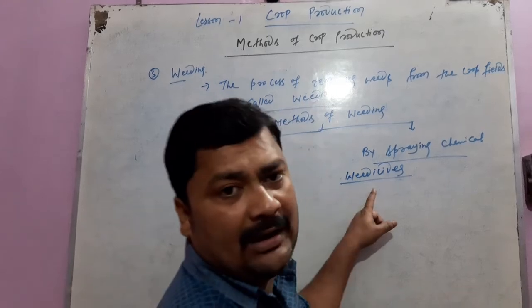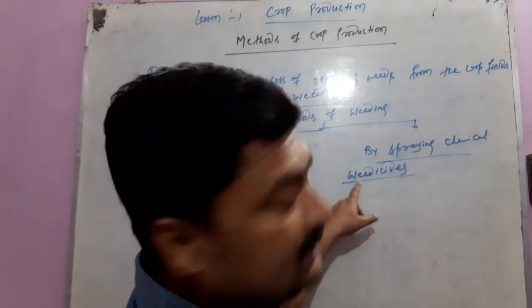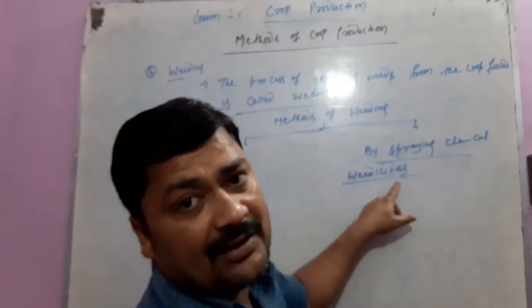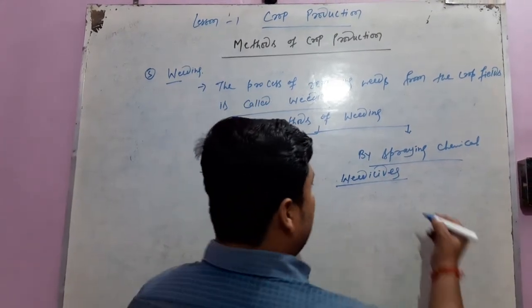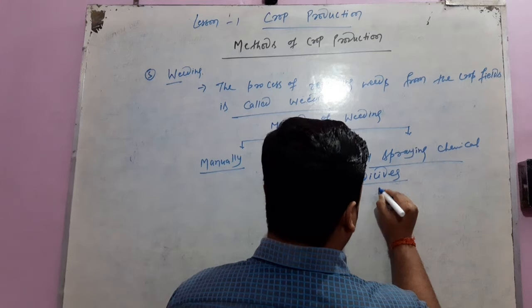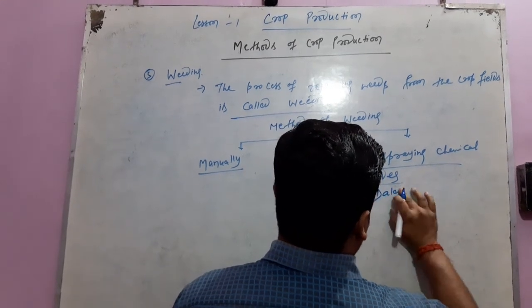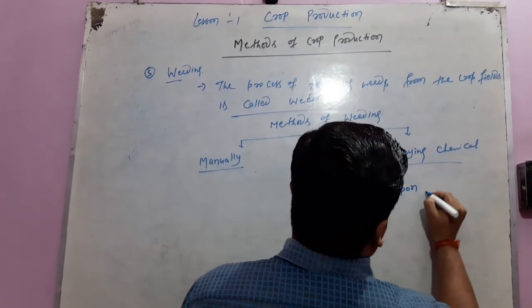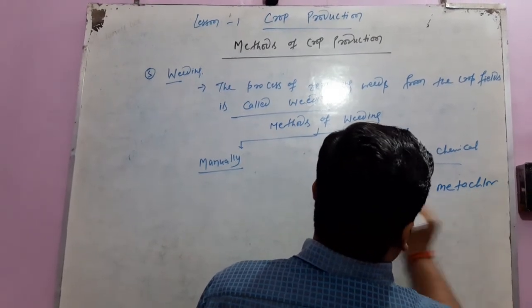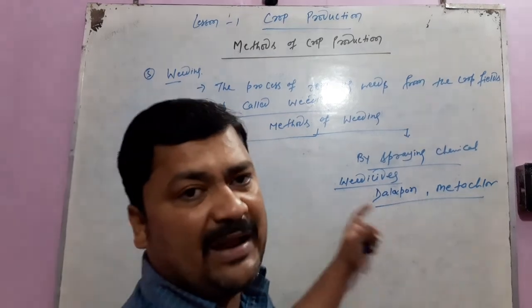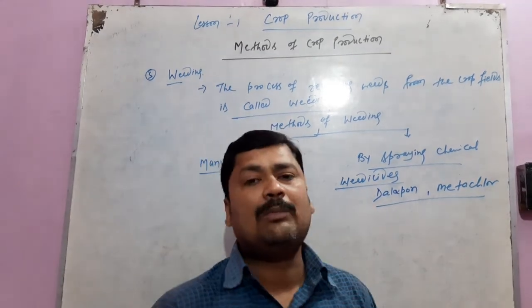Weedicides are the chemicals that we use in our fields to remove weeds. Some common weedicides are Talipon, Metachlor, etc. These are the names of some weedicides that we spray in our fields to remove weeds.